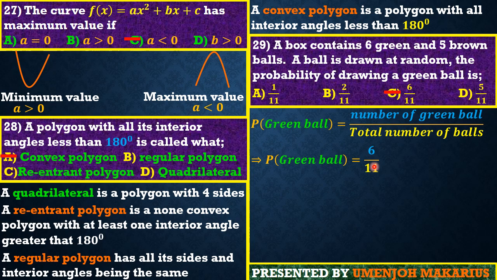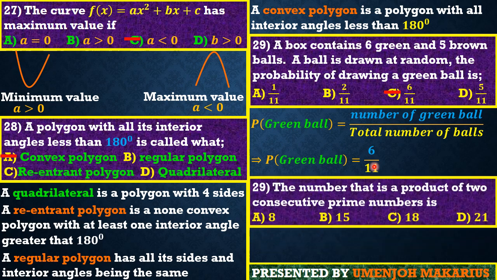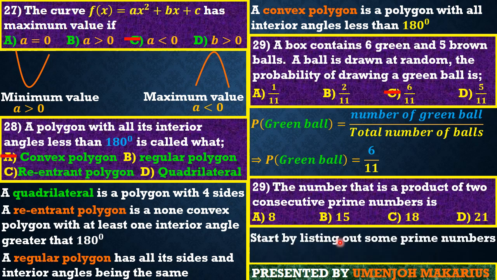Now let's look at question 30, guys, in which the number that is a product of 2 consecutive prime numbers is... Okay. Friends, let's start by listing some prime numbers so we don't make mistakes. We have 2, 3, 5, 7, and so on.